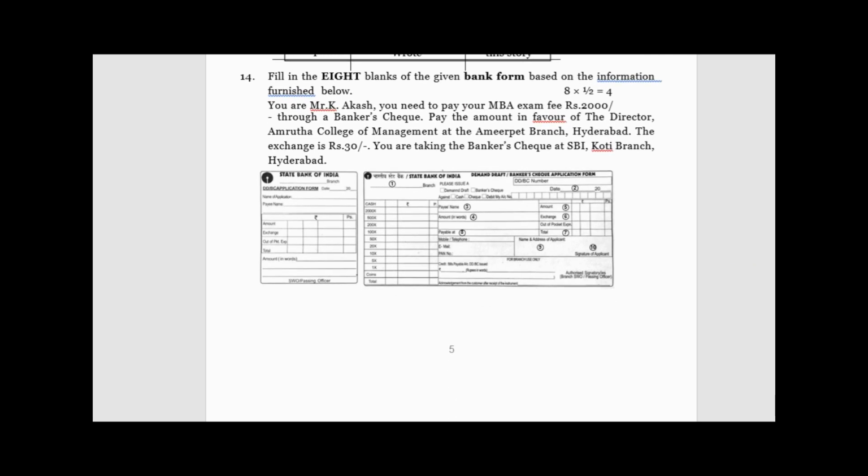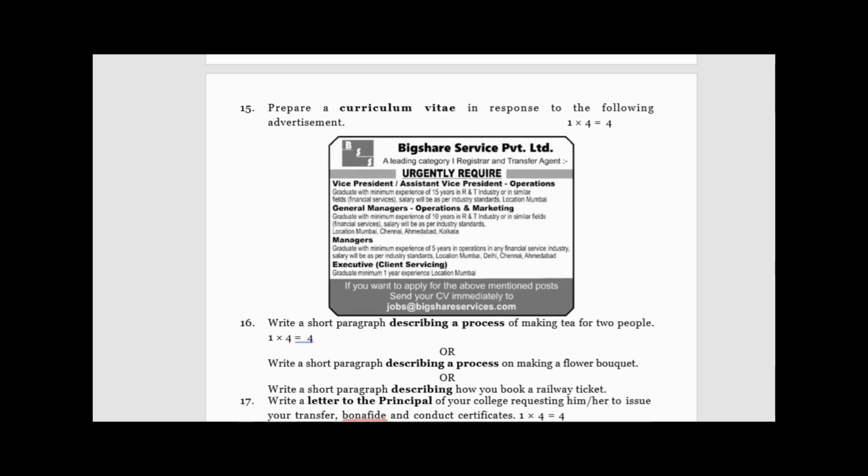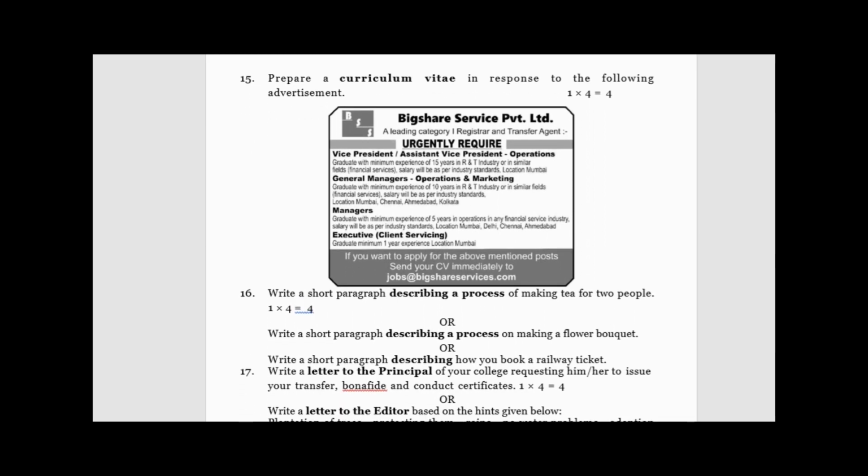And then comes question number 15. Here a lot of children are worried, and again I'm going to prepare a separate video for this question number 15. There is an advertisement given, like a situation vacant. You have to respond to it through your CV. That means there is a position vacant, you are applying for that position, saying that this is my qualification, so I'm applying for this job, and I think I'm eligible. Simple. There is a separate pattern which is very easy. We'll be discussing that in a separate video. So that is question number 15. You have to write a curriculum vitae.